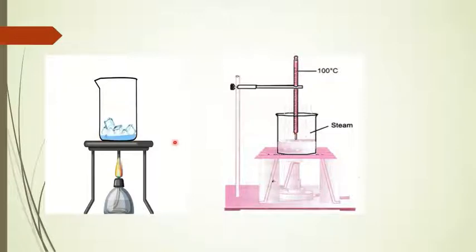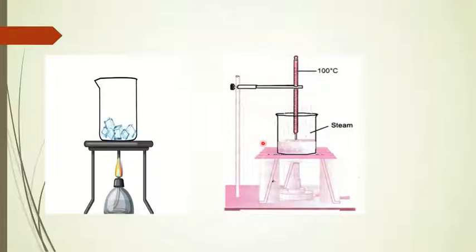Here, at 0 degrees Celsius, the ice cube starts to melt. And the temperature remains the same until all the ice cubes melt. But during this time, the supply of heat is not stopped. It is given here. This heat is used to change the state of matter instead of changing temperature.